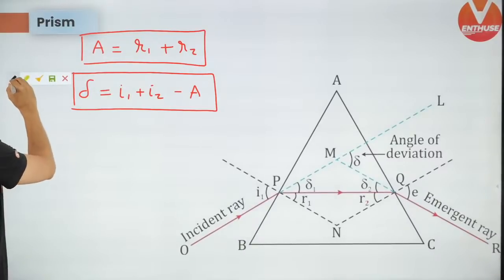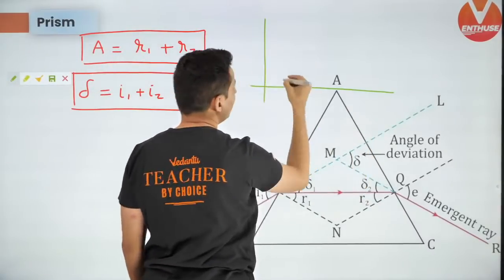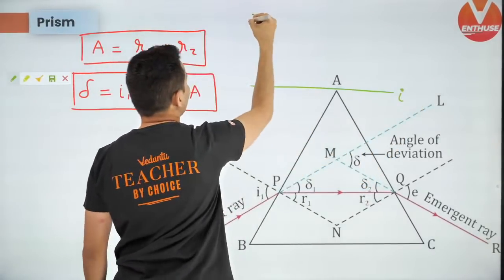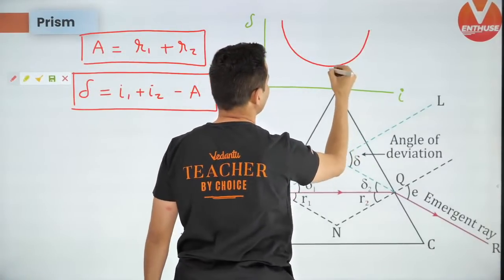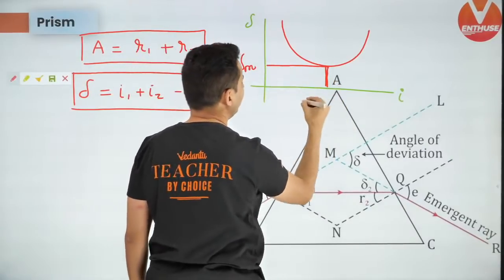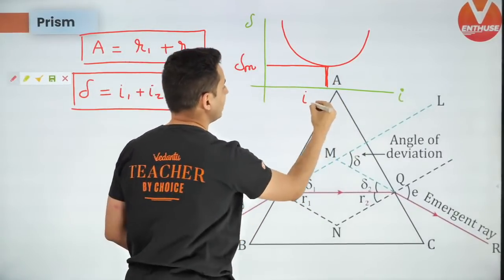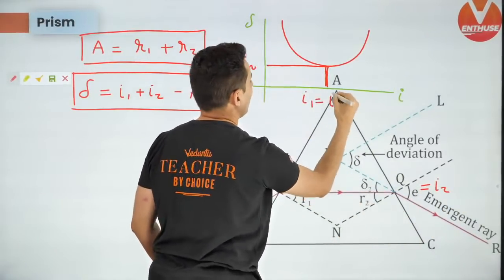Now there is a graph as well which you should know, because for different angles you get different deltas, and the graph looks something like this, and the deviation is minimum when this angle I1 is equal to that angle of emergence I2.